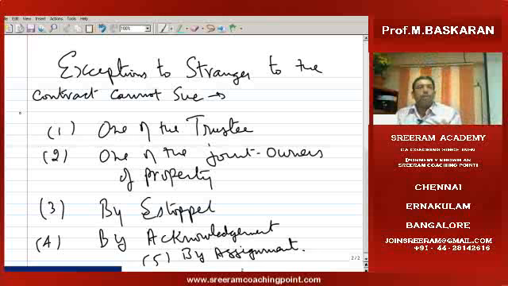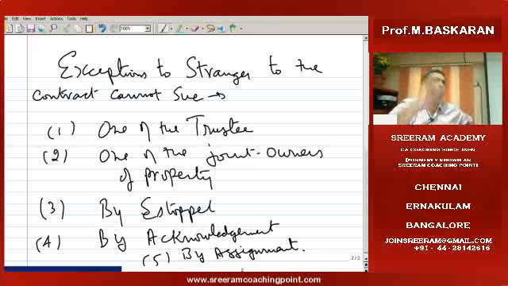Then estoppel: any person who is not a party to the contract, but has admitted his liability in the contract, is estopped. Estopped means stopped from denying. He cannot deny the liability. The principle or doctrine of estoppel applies when one person has admitted any liability; subsequently he cannot go back on that. Suppose he is not a party to the contract, but he has accepted the liability.